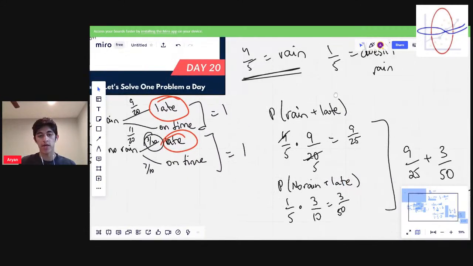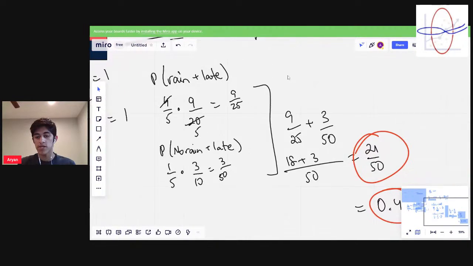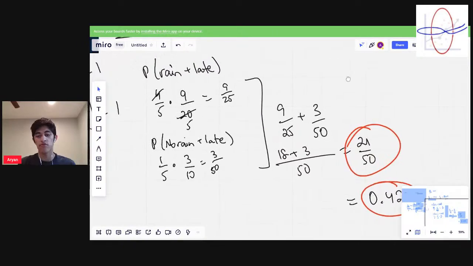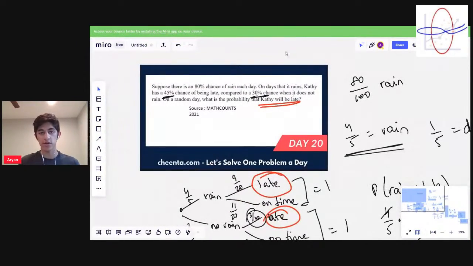So we added here because we wanted the probability that it rains and she's late, or the probability that there's no rain and she's late. So when you see an or, you add, right? So that's the key with probability. When you want two things both to happen, you multiply their probabilities. And if you want either of the two things to happen, then you add them together. But the point is, you should get your answer of 21/50 or 0.42, and that will be our final answer.